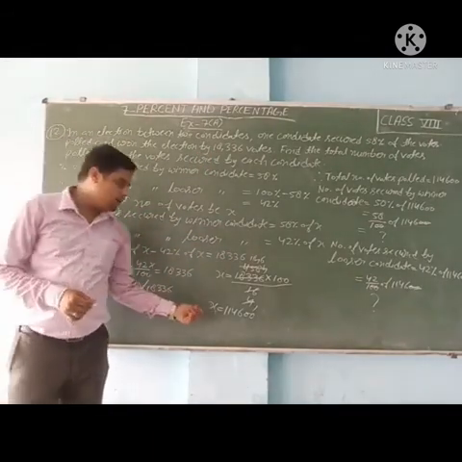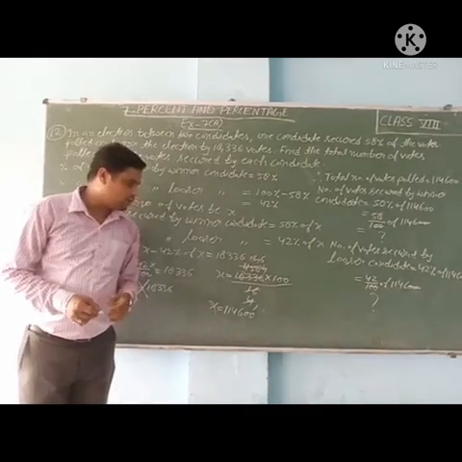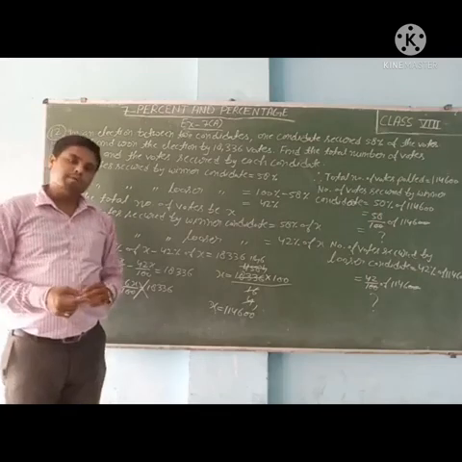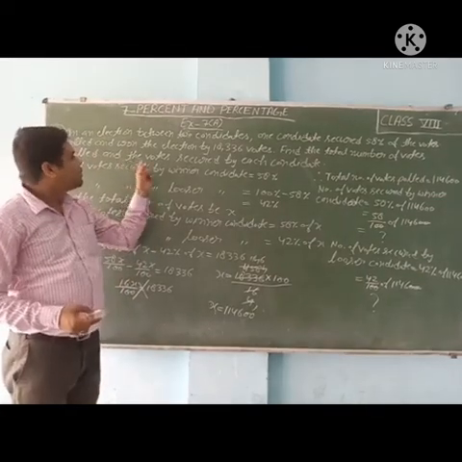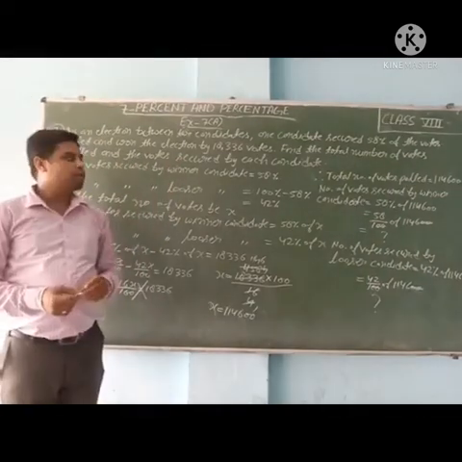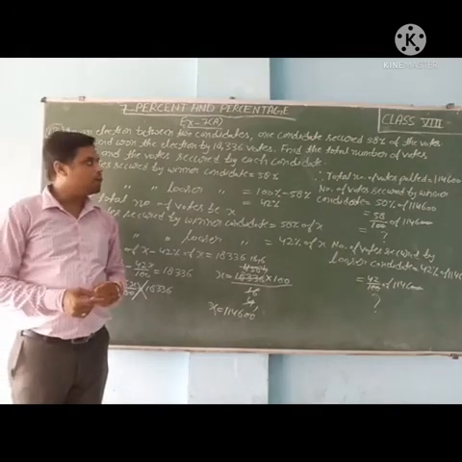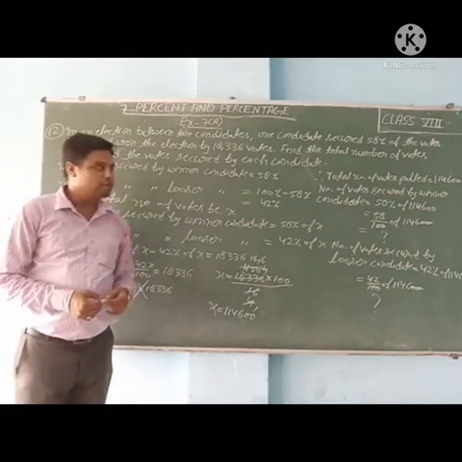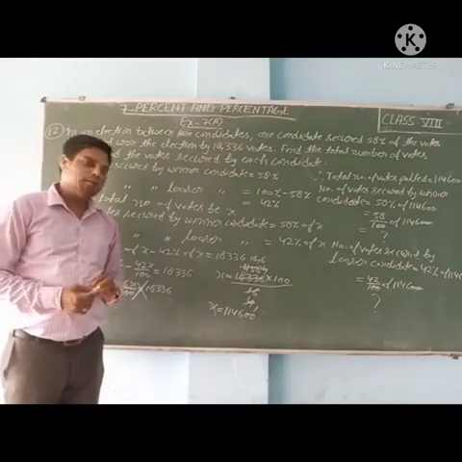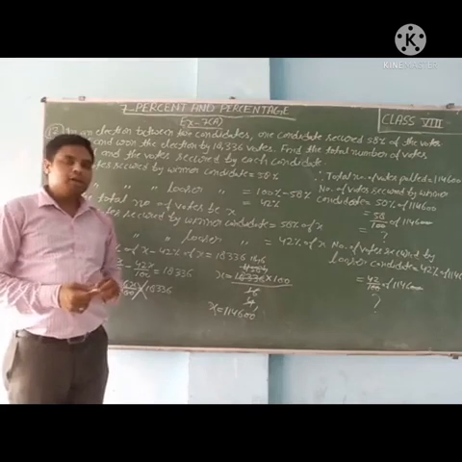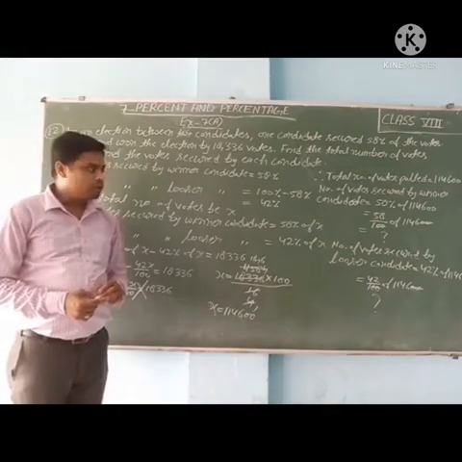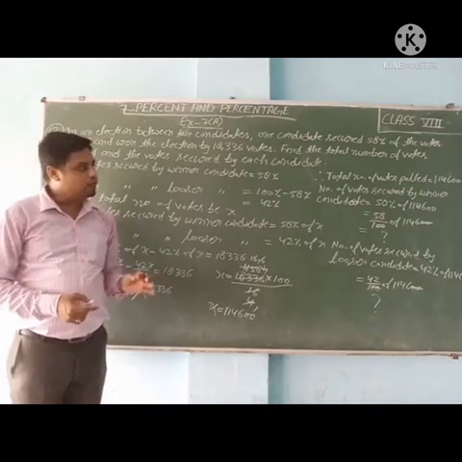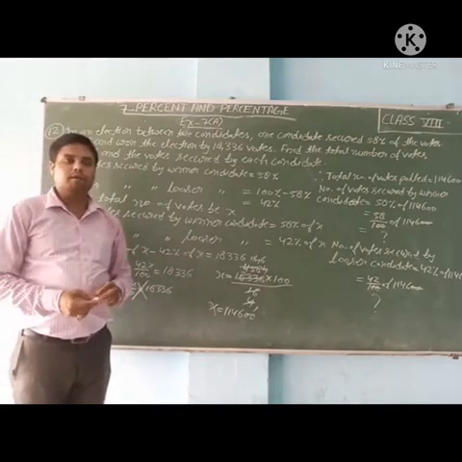After solving this, we are getting the value of x as 1,14,600. So it is total number of votes polled. So we have to find the number of votes secured by each candidate. Winner candidate: 58% of total votes, that is 1,14,600. That you have to solve. Then loser candidate: 42% of 1,14,600. That also you have to solve by yourself. Find the answer and comment your answer in comment box.